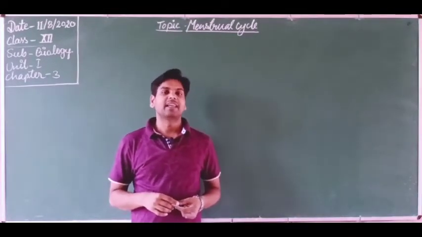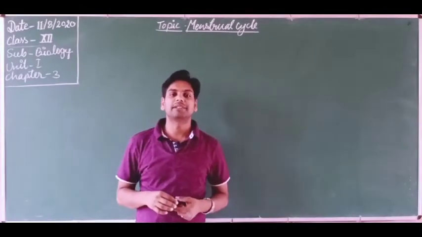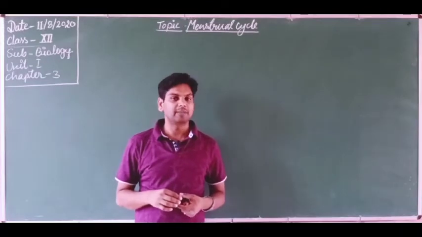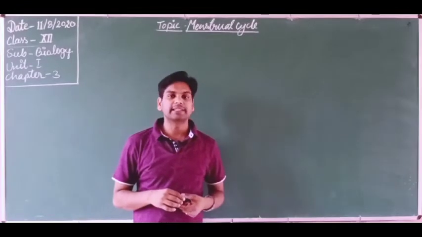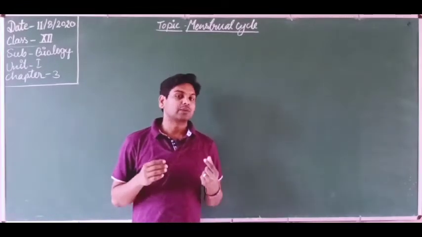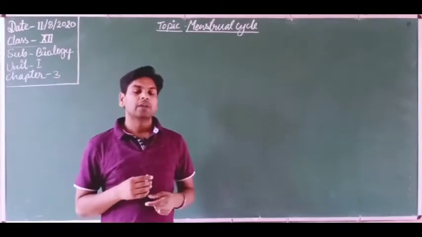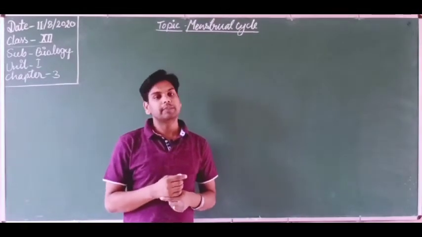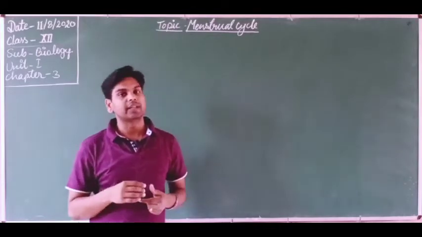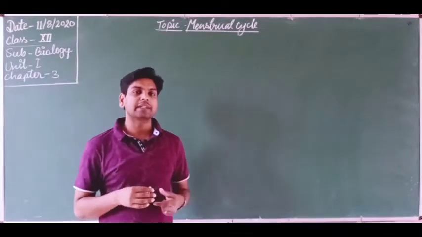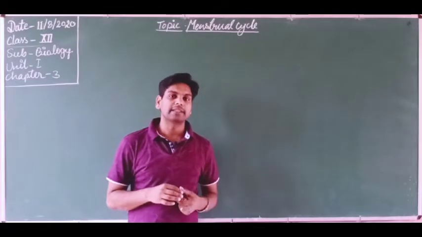Dear students, in this video we are going to discuss the menstrual cycle. In earlier videos we have discussed the male and female reproductive systems and gametogenesis, in which we covered spermatogenesis and oogenesis. Now we will discuss the menstrual cycle. First, I want to tell you what the menstrual cycle is. It is the cyclic change in the ovary as well as in the uterus. A number of changes occur in the ovary and in the uterus, and some hormonal changes also occur.